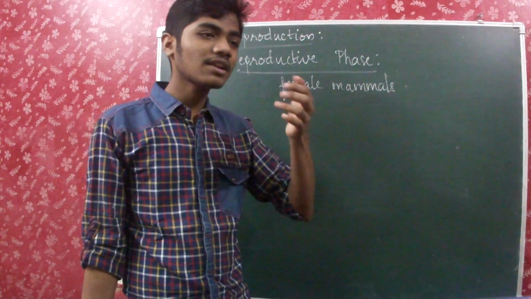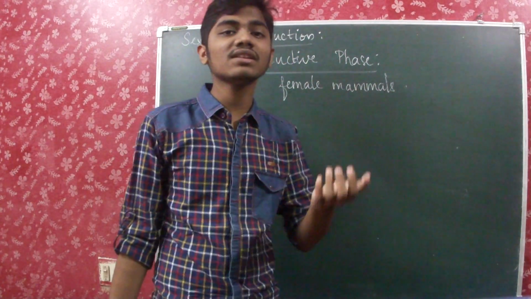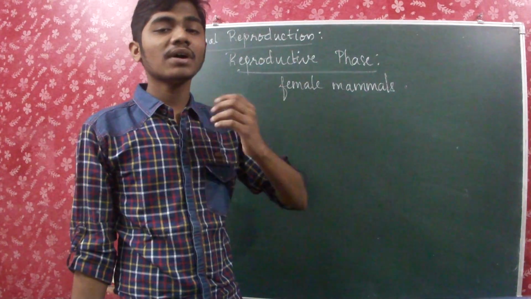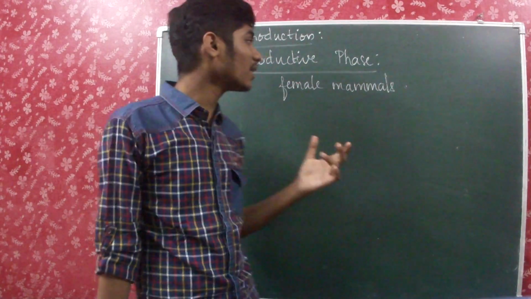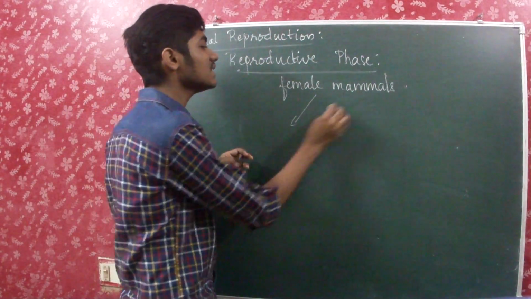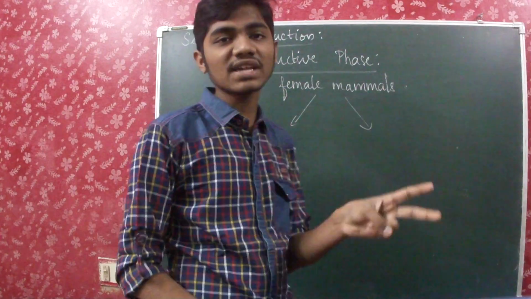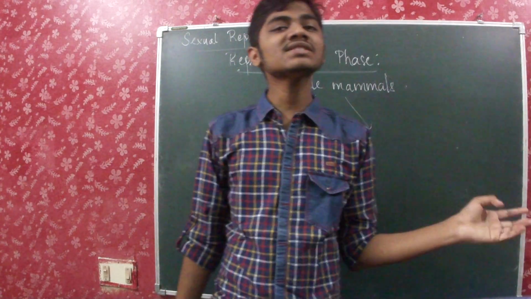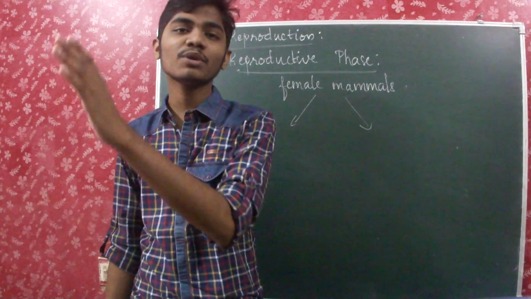The way that the reproductive hormones are secreted and the way that the reproductive behavior emerges in our body, everything is controlled by two cyclical changes which occur in their body. It is divided because in primates one cycle takes place, and in non-primates another cycle takes place.